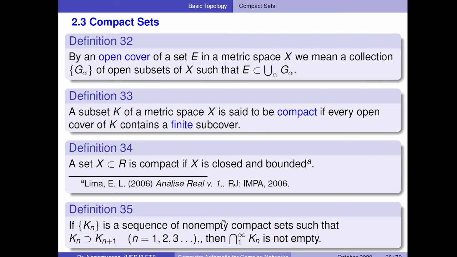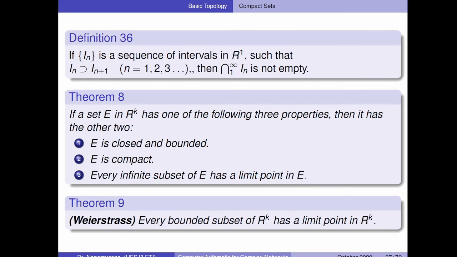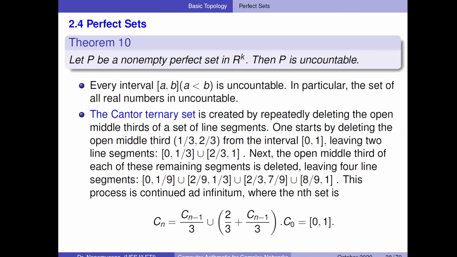In fact, you can use definition 35 in many problems of optimization and also to see some convergence of numbers. You can do the same thing with a sequence of intervals, so this sort of sequence definition is really important, because with it you can use theorem 8 and theorem 9 to understand what's going on in a computer to prove some sort of convergence, right?